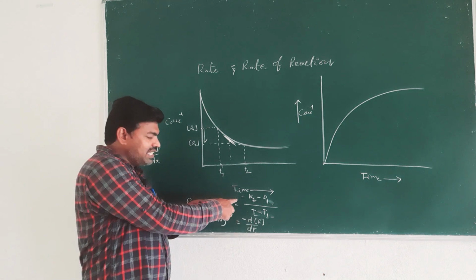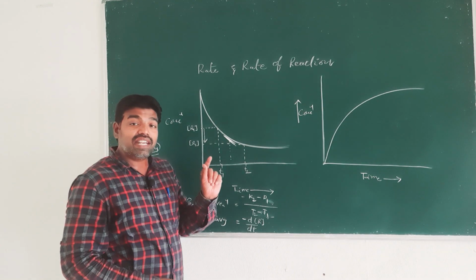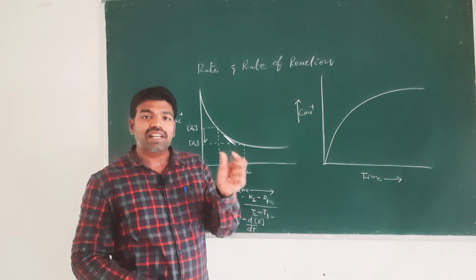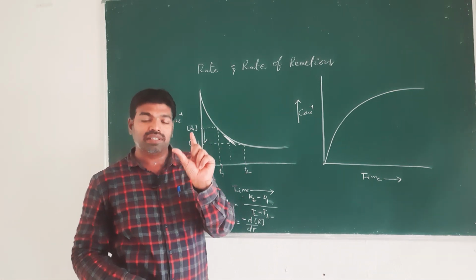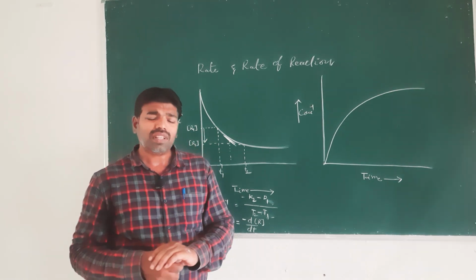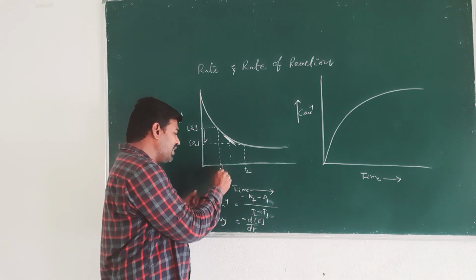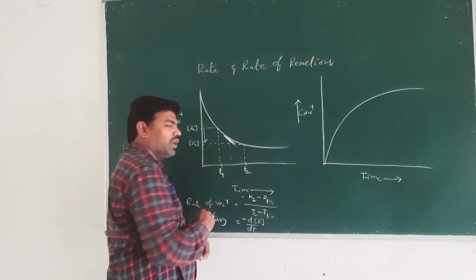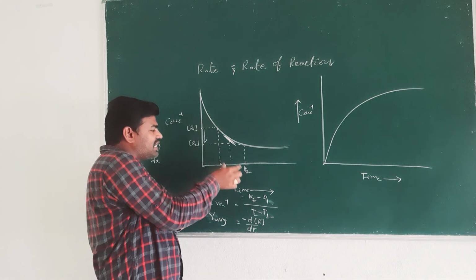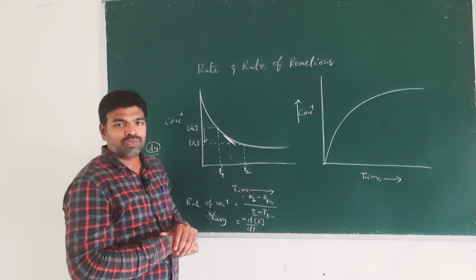Okay, this is average rate. Average rate means the rate measured between two time intervals, that is, at two times. Here this is the time t1, and this is the time t2. The time taken for this change in concentration is t2 minus t1, and the concentration change is r2 minus r1 or r1 minus r2. That gives the average.